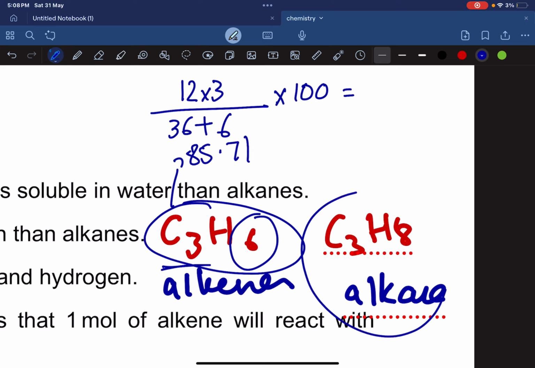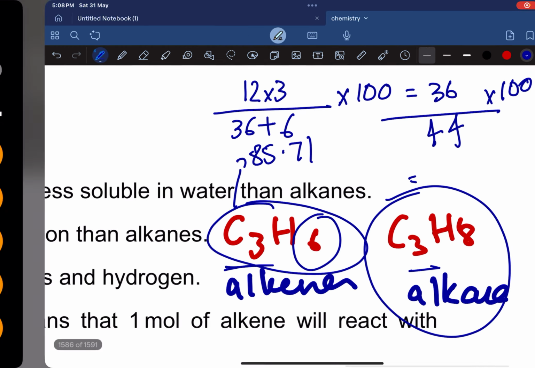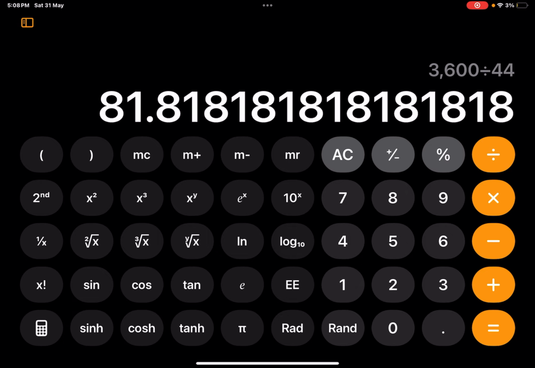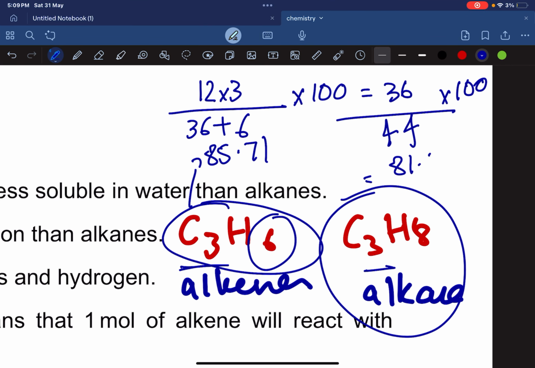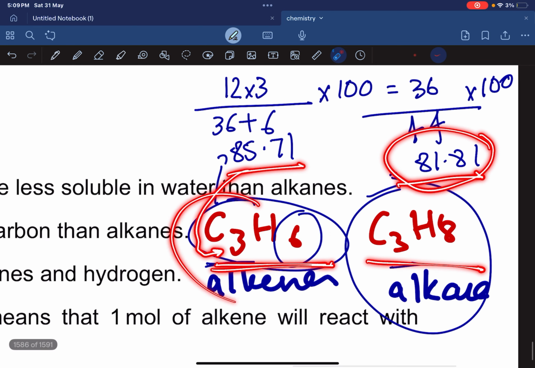Now let's do it for this. It's going to be 36 above, C3H8, H8 is 8 more, so 36 plus 8 is 44. Now 36 times 100 divided by 44 is 81.81. Now see for yourself, over here the percentage by mass of carbon is 81.81. Over here it's 85. So for the same propene and propane, alkenes definitely have more carbon percentage.